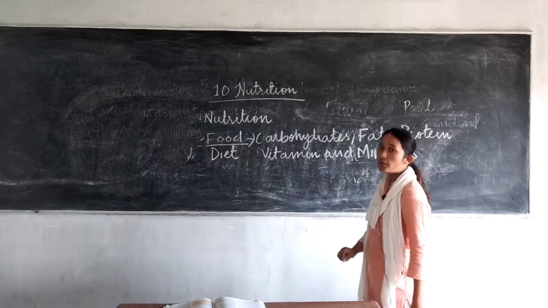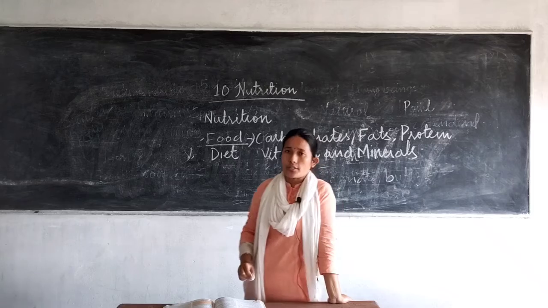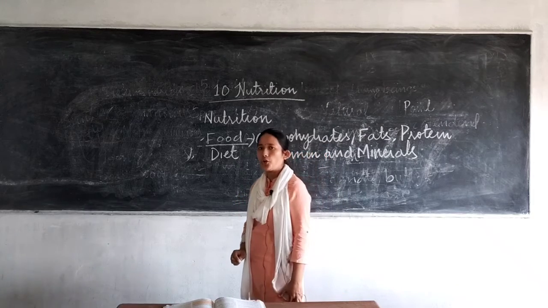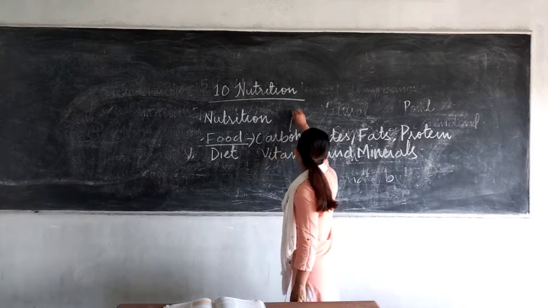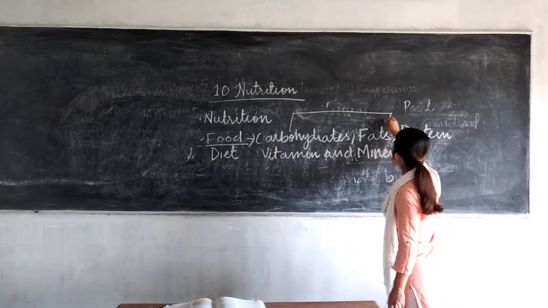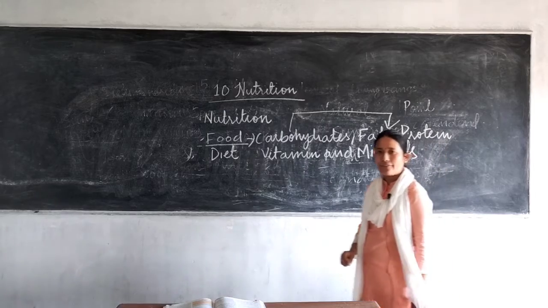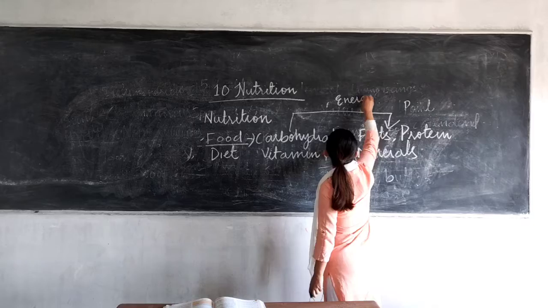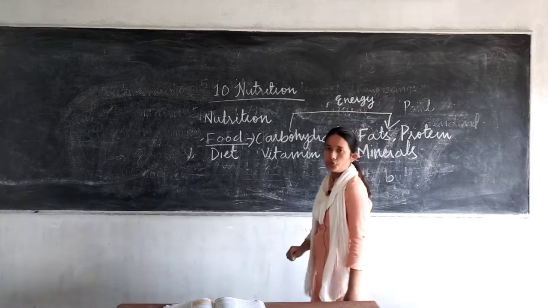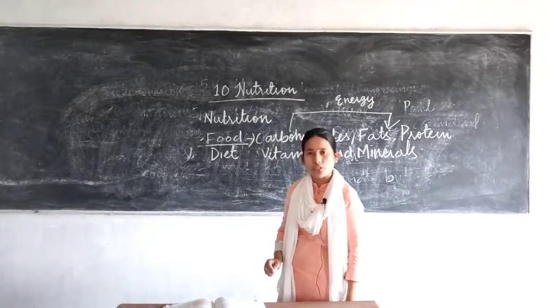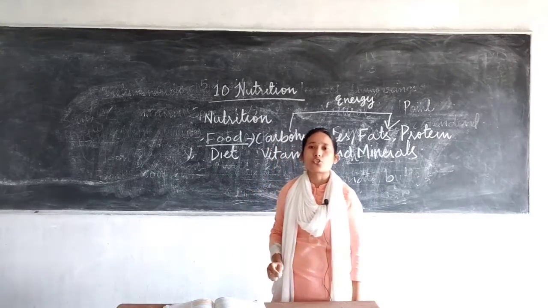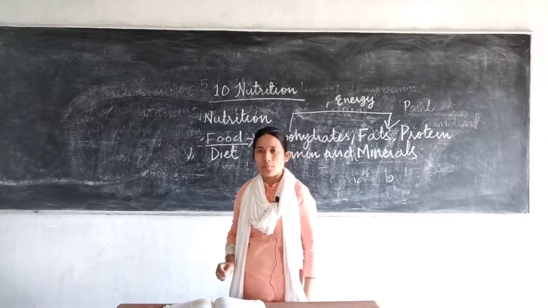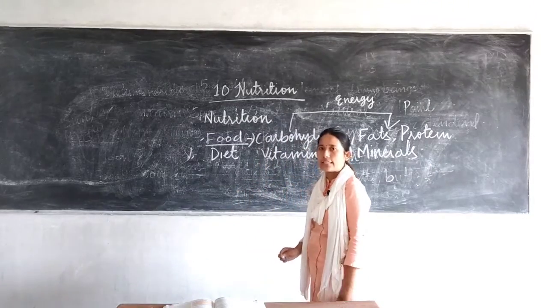Now depending upon the nutrients that are present, food can also be divided into various types. We all know that, right? The food which contains more carbohydrate and fats is referred to as energy giving food, because consumption of food items like rice, wheat, ghee provides energy to our body. That's why it is referred to as energy giving food.